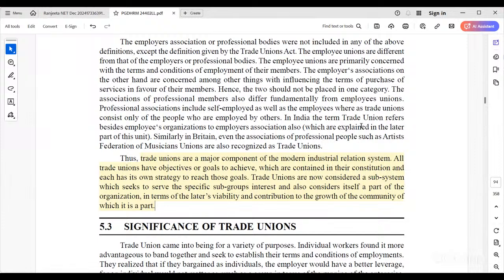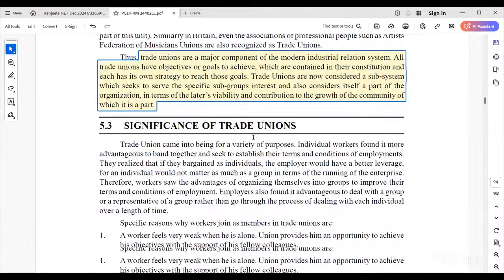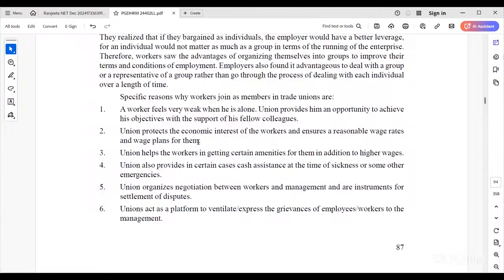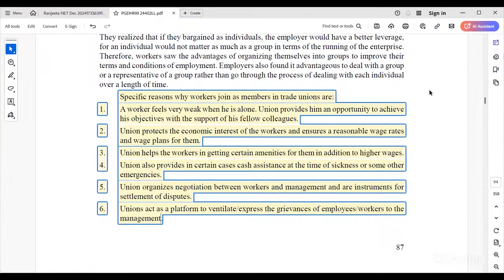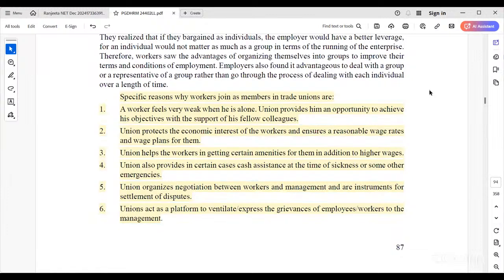In terms of validity and the contribution to the growth of the community itself, every trade union has some rules and regulations, and they have to frame their own bylaws and amend them. The significance of trade unions: a worker feels very weak when he is alone. Like unity is strength, the union provides him an opportunity to achieve his objective with the support of his collective colleagues.